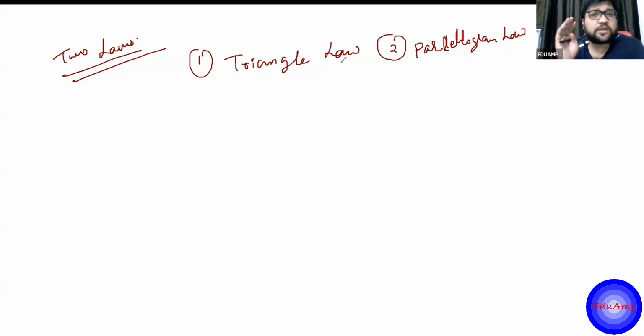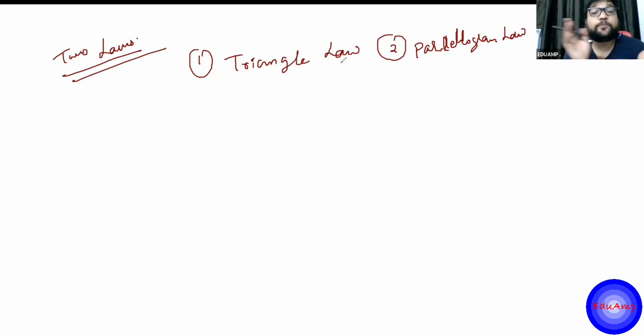Once a law is accepted by the scientific community, generally we don't ask what is the proof of this law. Whenever it is said in physics that this is a law, we accept it as it is, whether it is Faraday's law or someone else's law. It means the scientific community has accepted that this is true.